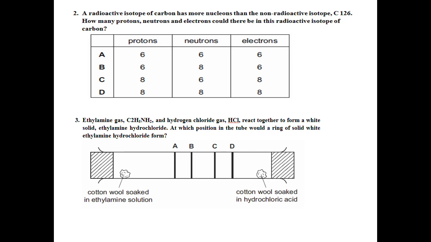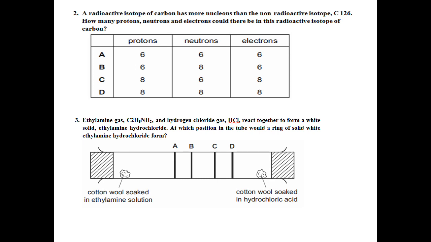Number 3, ethylamine gas C2H5NH2 and hydrogen chloride gas HCl react together to form a white solid. Okay, they are saying that when ethylamine gas reacts with HCl, a white solid is formed, and ethylamine hydrochloride is the product. At which position in the tube would a ring of solid white ethylamine hydrochloride form?